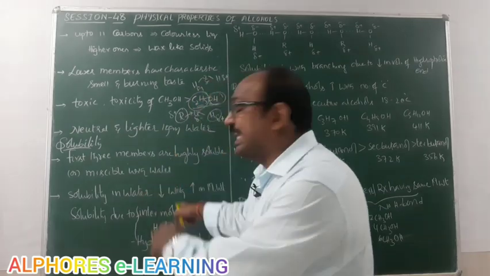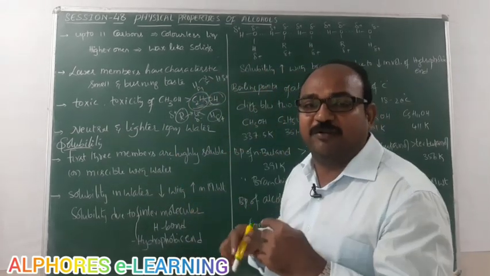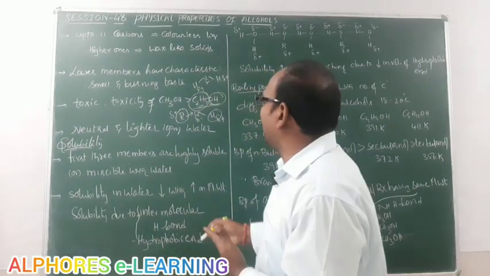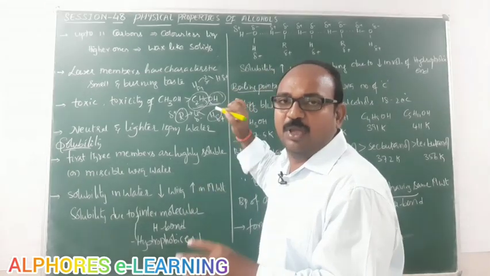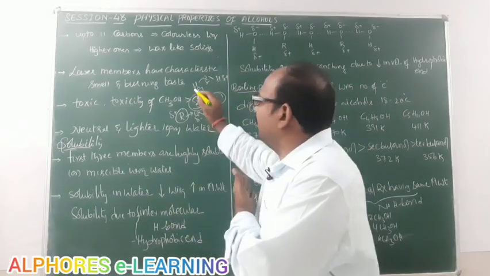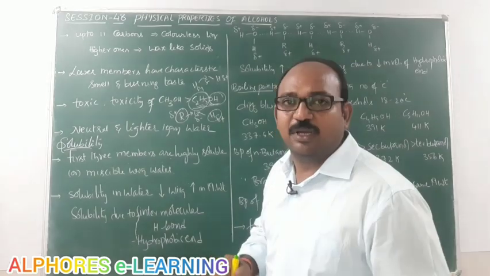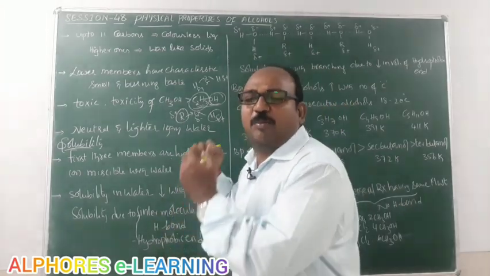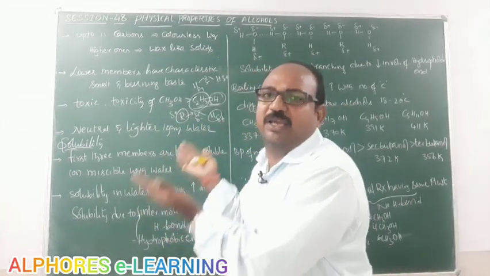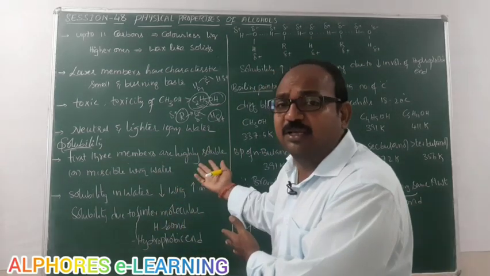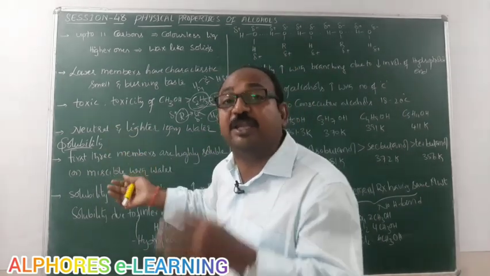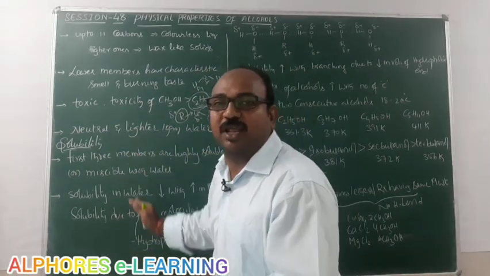Solubility in water decreases with increase in molecular weight. In alcohols, the OH group remains the same. Molecular weight increases because of increase in number of carbon atoms. With increase in molecular weight, their solubility in water decreases.